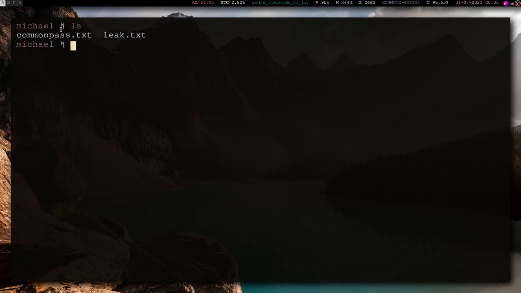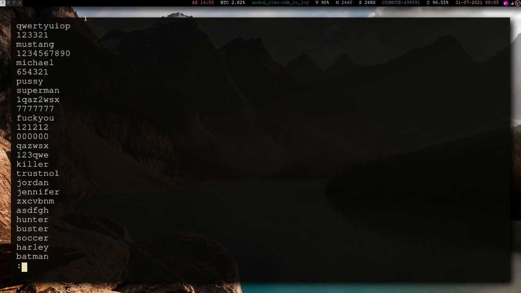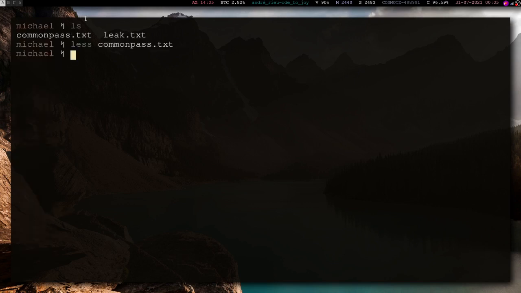Okay. So now I have another word list right here. This one is an actual word list with passwords. This is actually the 1000, I think, most common passwords. So let's see some things we can do with this word list. Let's say you have a word list and you want to do stuff with it. First of all, what size is this thing? How do you get the size of this dictionary?